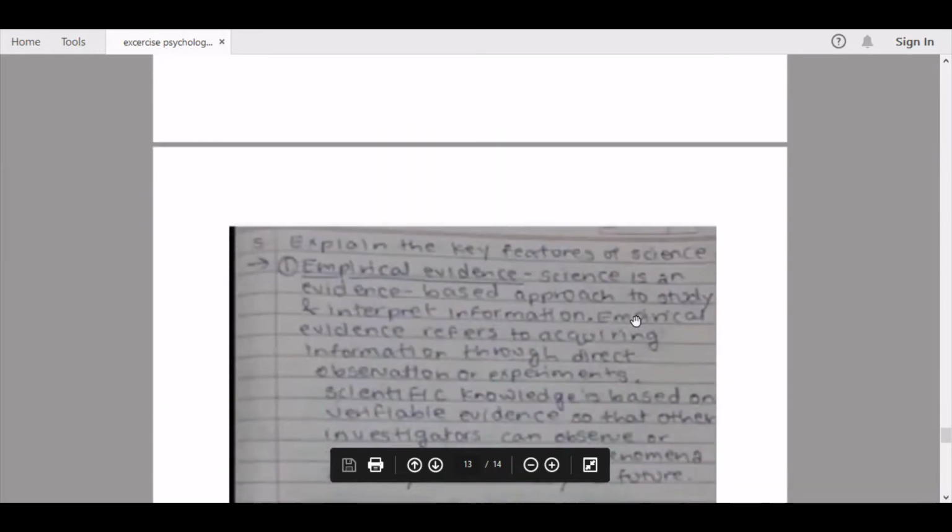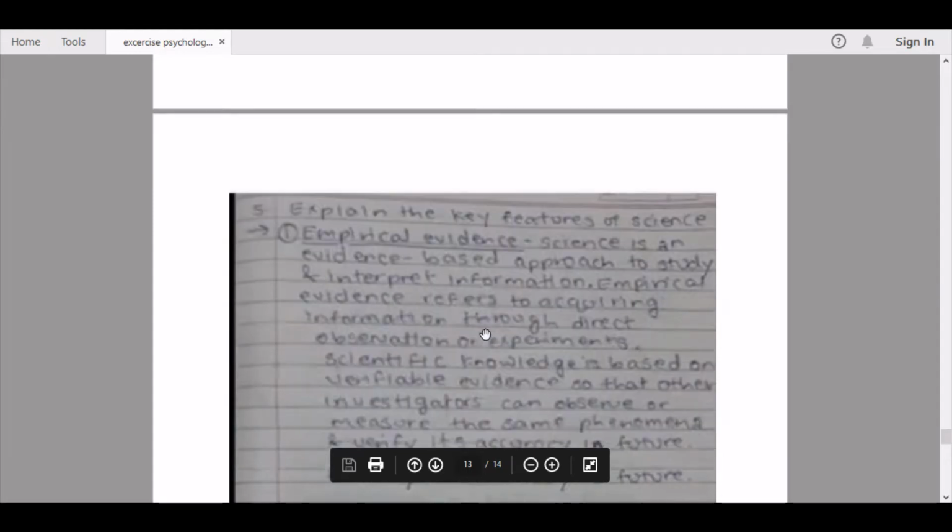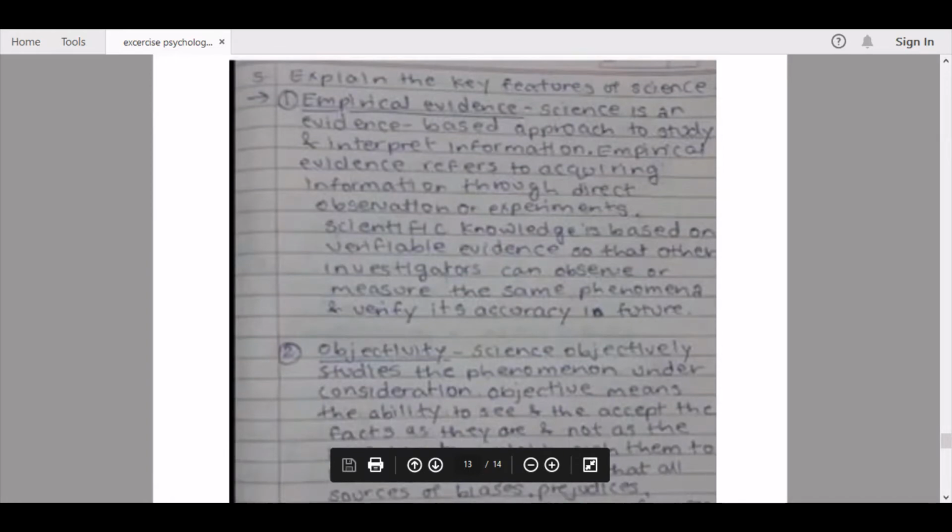Here we continue to the fifth question, explain the key features of science. The first one being empirical evidence. Science is an evidence-based approach to study and interpret information. Empirical evidence refers to acquiring information through direct observation or experiments. Scientific knowledge is based on verifiable evidence so that other investigators can observe or measure the same phenomena and verify its accuracy in future.